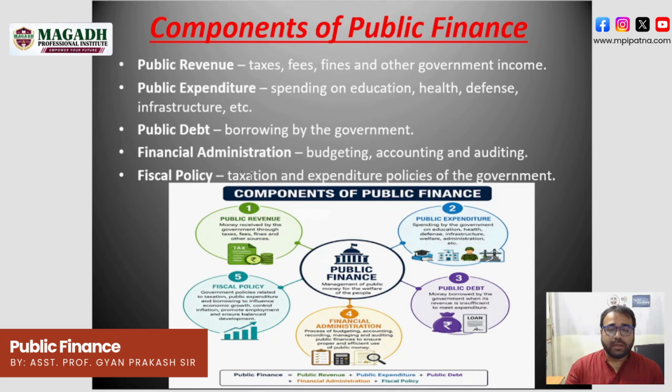Taxation is where the government pulls its resources, like income tax, GST, corporate tax, and expenditure is where the government spends these incomes.